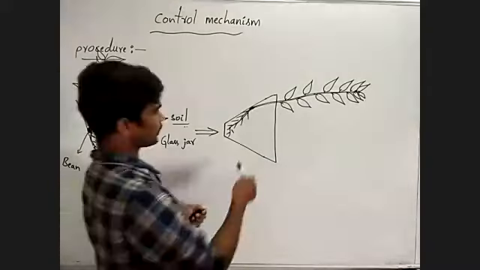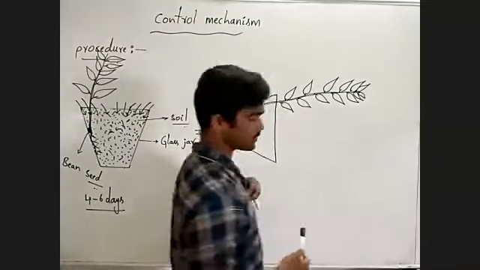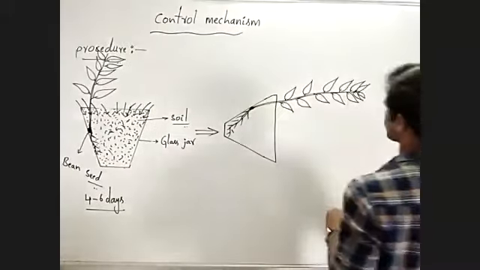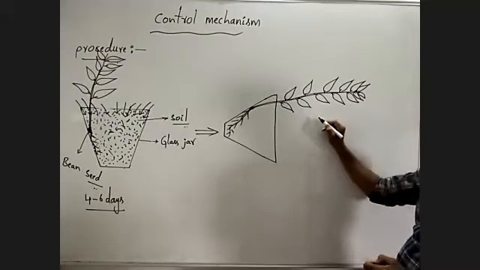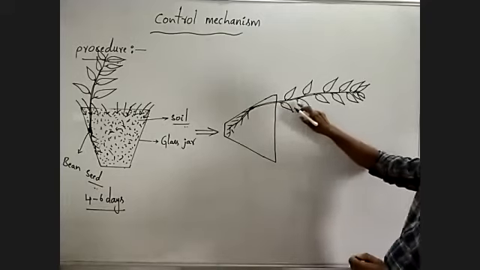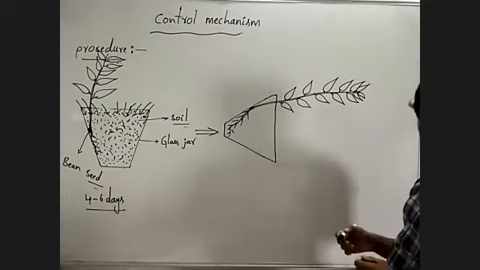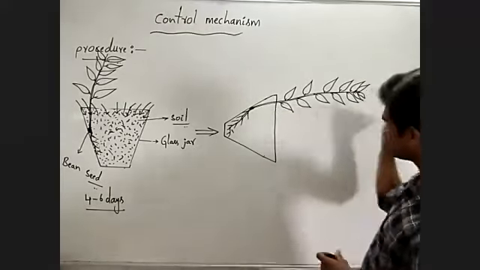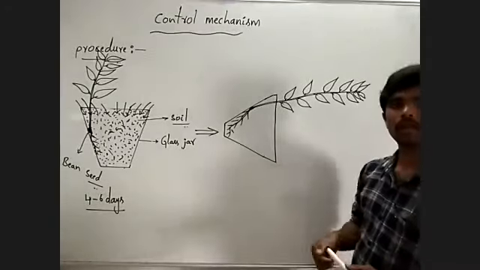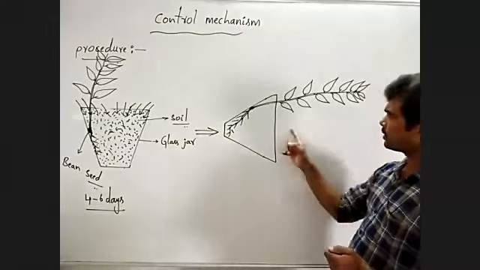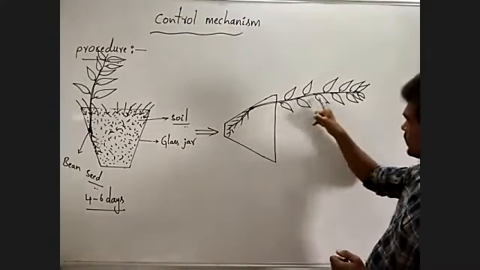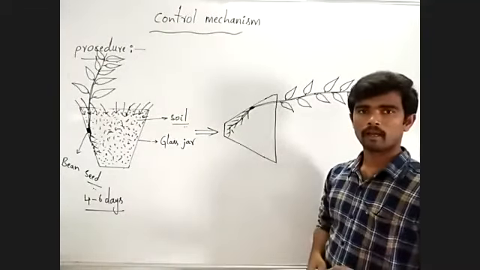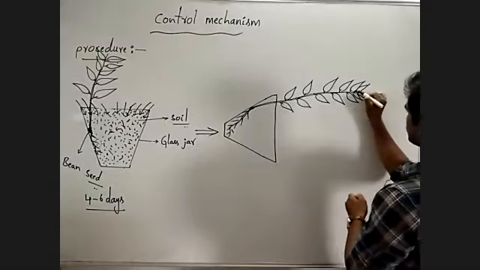When you place the plant horizontally on the surface for some time, what will happen? Does the plant grow horizontally? No. The plant does not grow horizontally on the soil surface. Here what will happen? Listen carefully here.